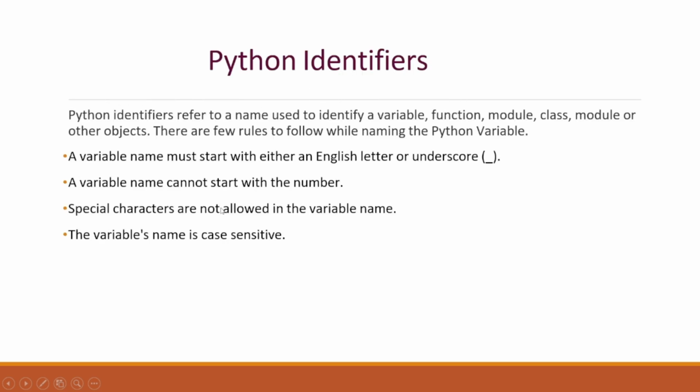Special characters are not allowed. So special characters are not allowed in the variable name. A special character is like your hash or at the rate. So these are the symbols which you can't use inside your variable name.